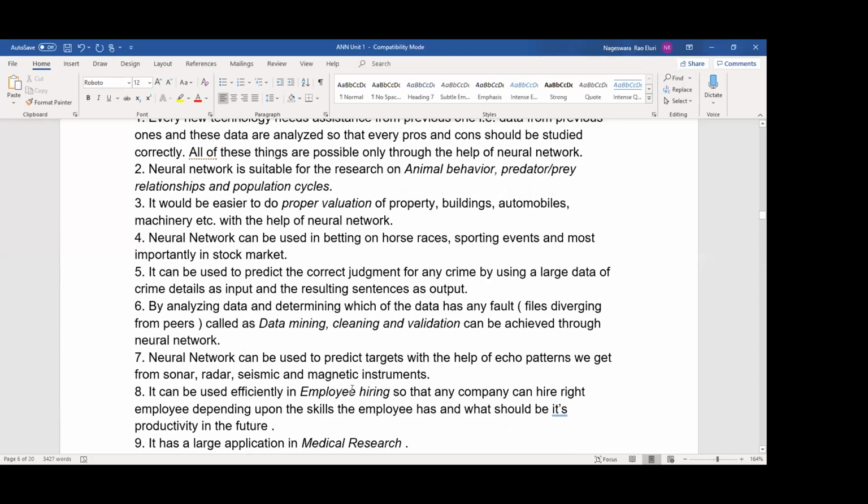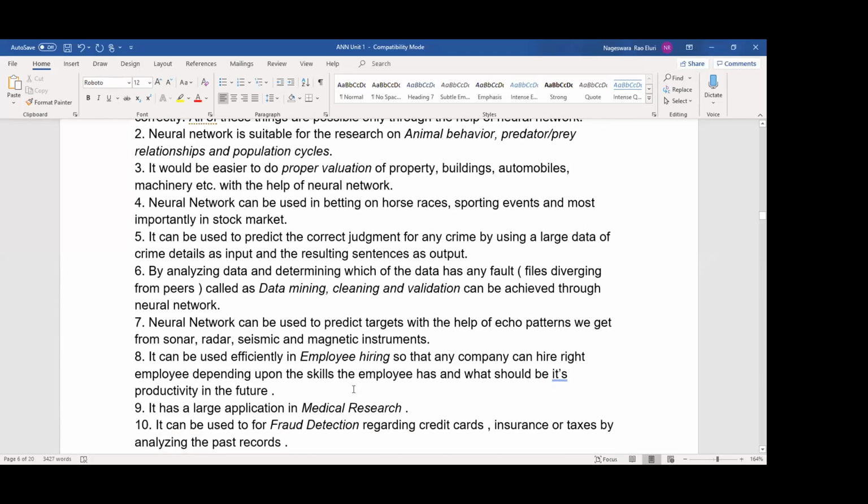HR people are also using the neural network concept, because some people are continuously sending resumes. How can they stop these resumes? They can apply this neural network mechanism. If someone sends again and again, the email will not receive that resume.